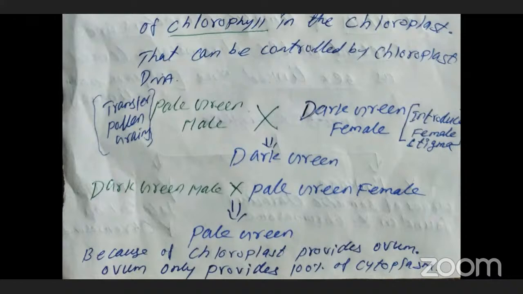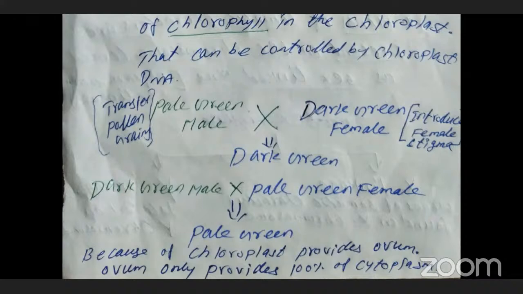Chloroplast is provided only by the ovum. The ovum is present in the female plant. The ovum provides 100% of the cytoplasm during fertilization.